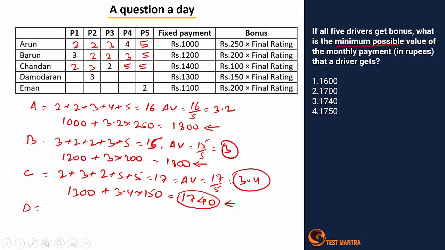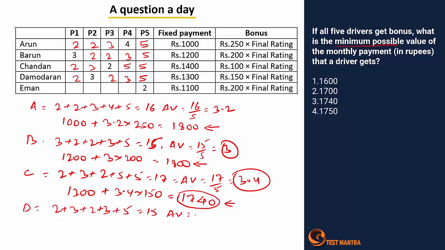D, I'll fix the values here, should have at least 1 5, and I want to minimize the value. Right. So it's 2 2 3. So same, it's 2 plus 3 plus 2 plus 3 plus 5, which is 15.